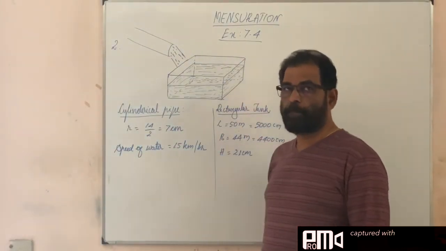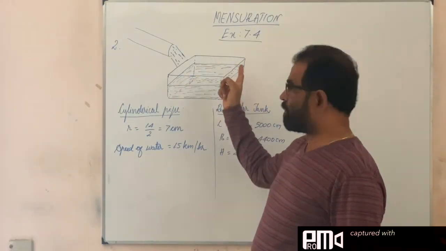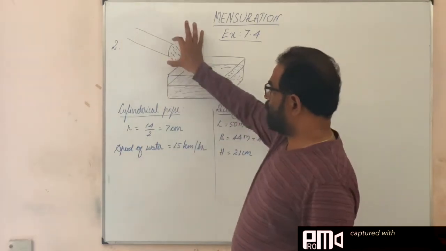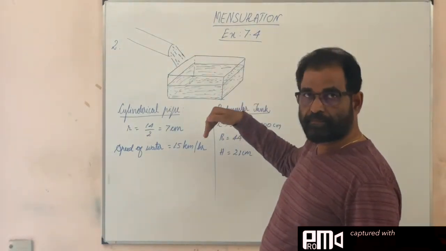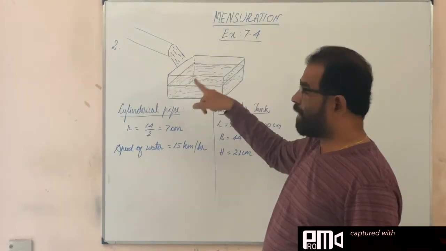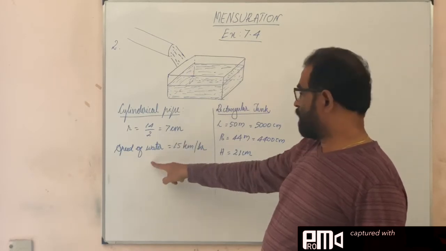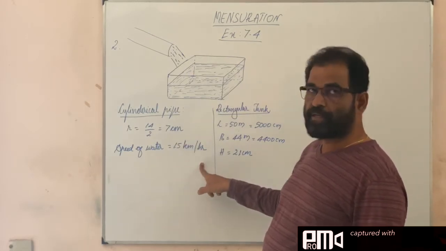What is given? Let's see. This is a rectangular tank, a cuboidal shape, and through a cylindrical pipe, water is flowing into it. So the measurements of both objects we shall see. Cylindrical pipe, the diameter is 14 centimeter, so radius is 7 centimeter, half of it. Speed of the water, 15 kilometer per hour.